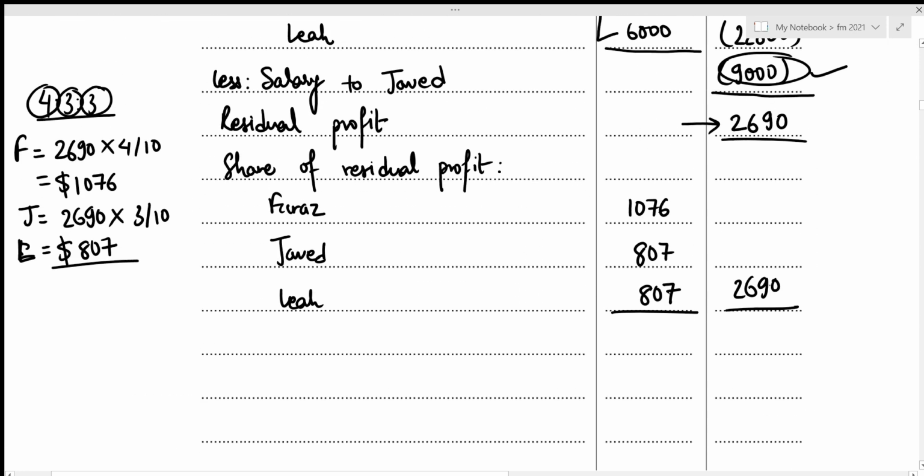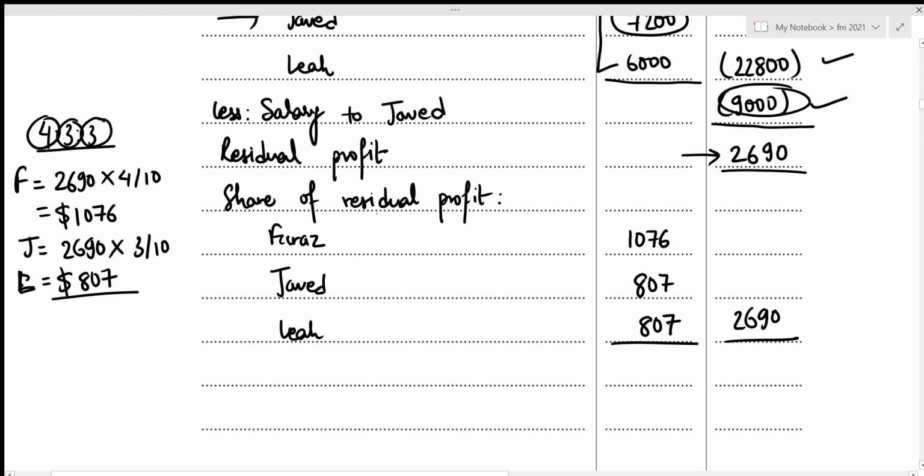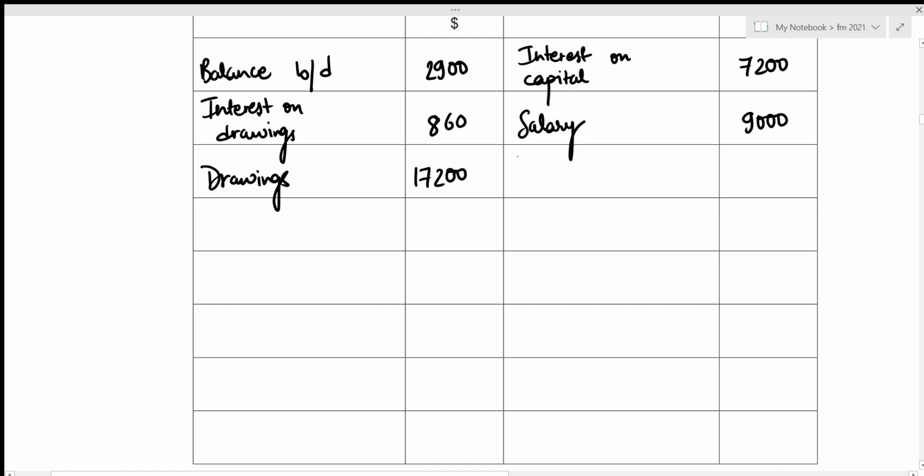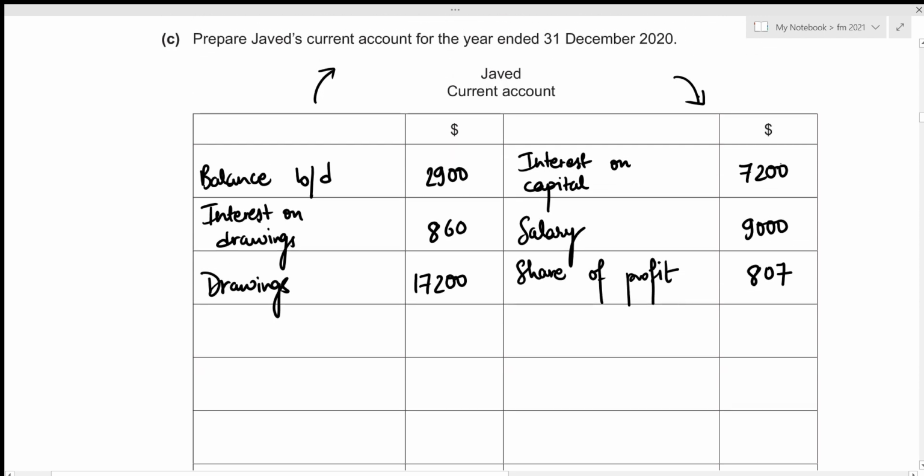Okay, then we also have the share of residual profit, and profit is something that the partnership will pay to the partners, right? And Javed will receive 807. So this will definitely be recorded on the credit side as well because he is receiving this amount from the partnership rather than paying it. Let's record this. So that's the share of profit, which amounted to 807.